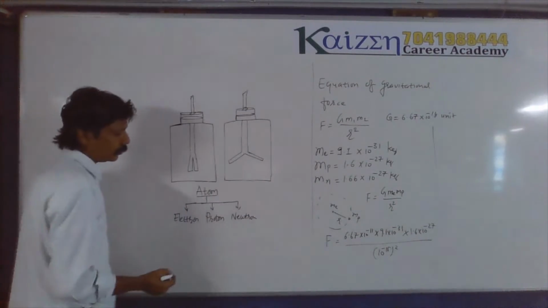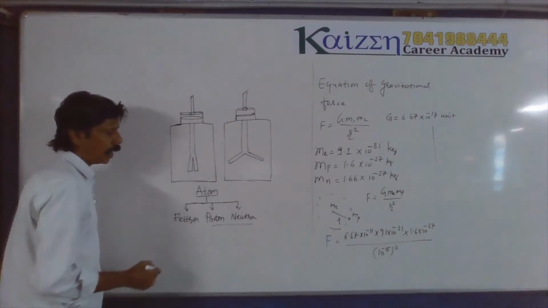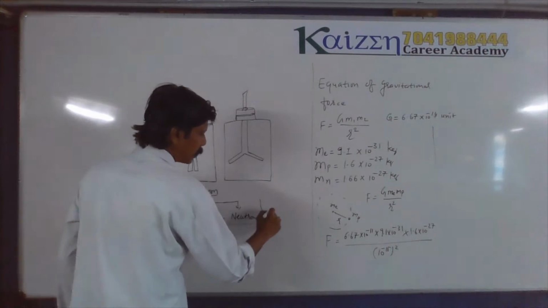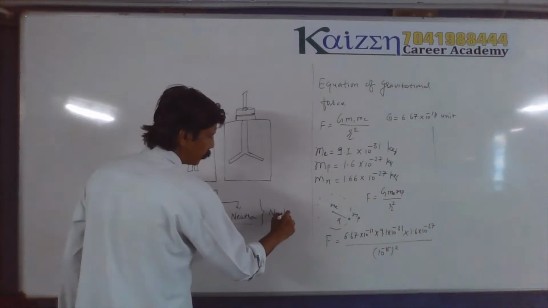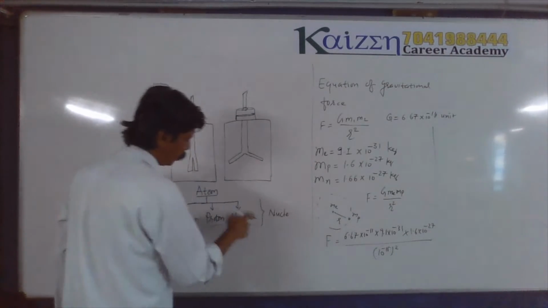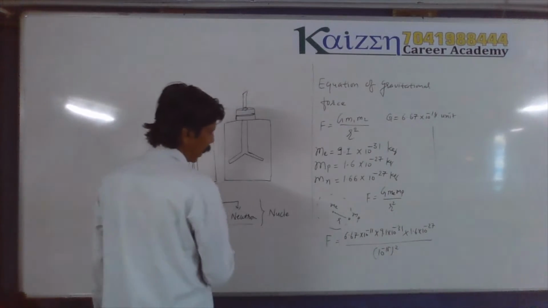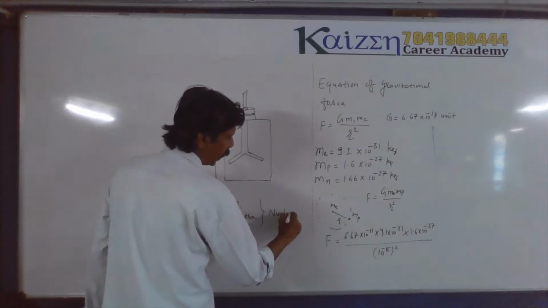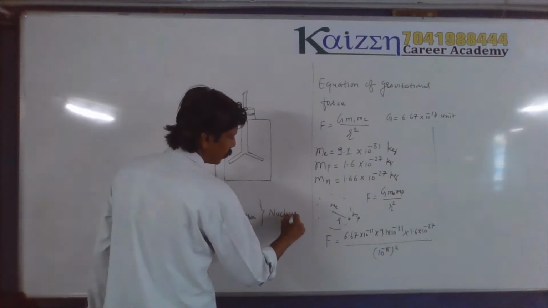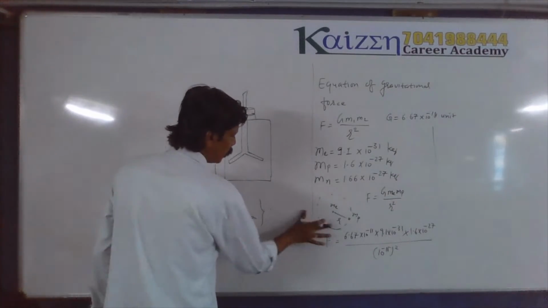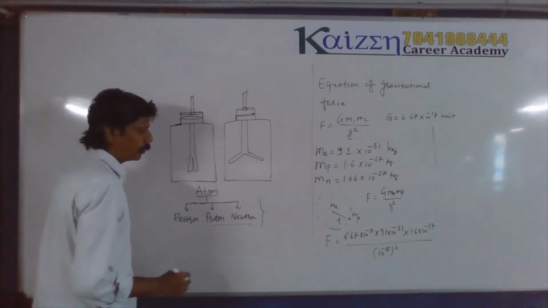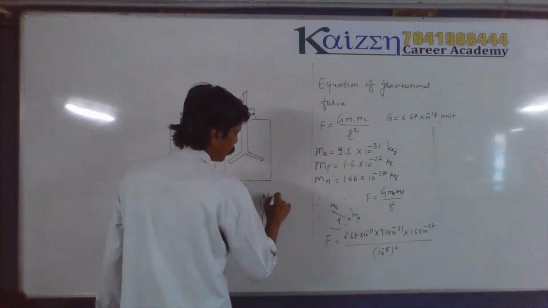Proton and neutron are together at the center of the atom, and this center is known as the nucleus. So the central core portion of the atom is called the nucleus.